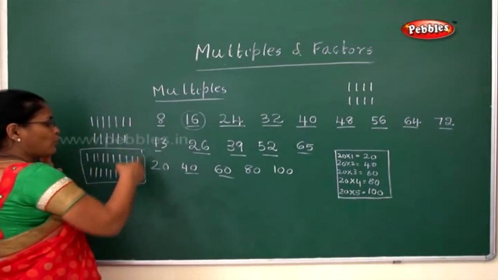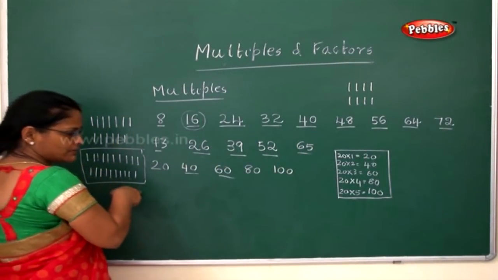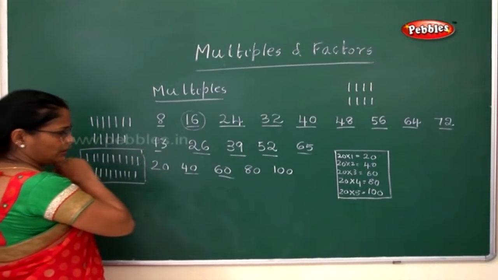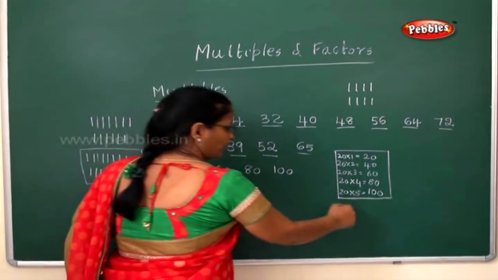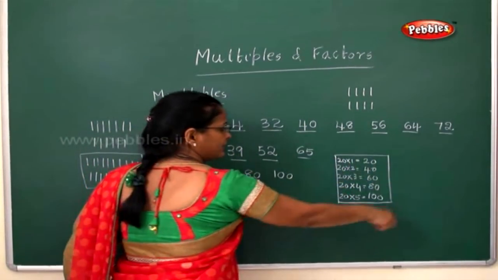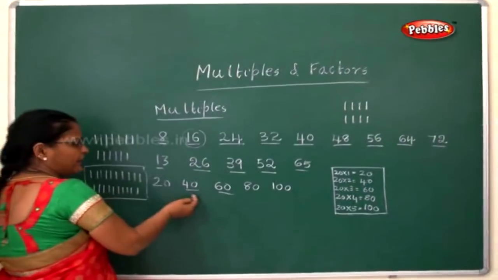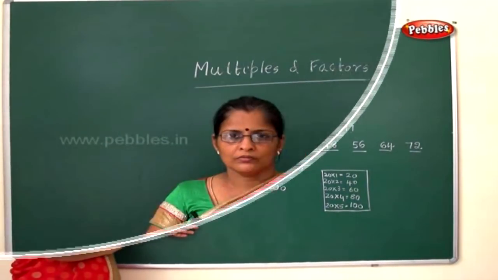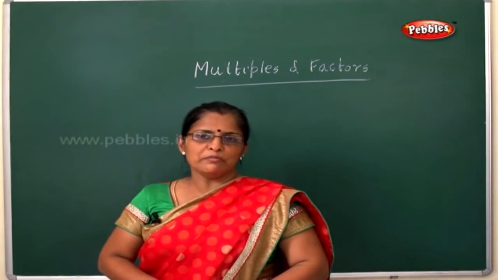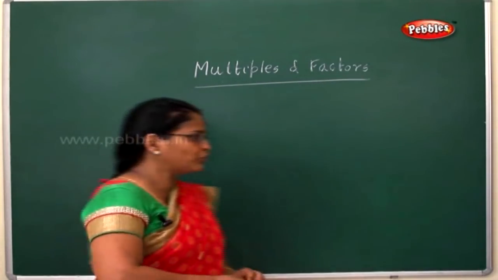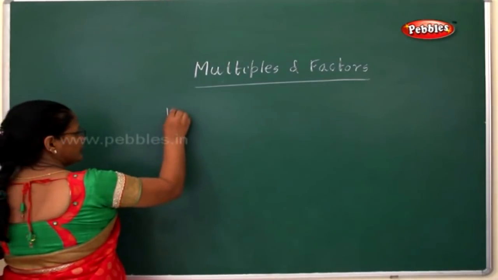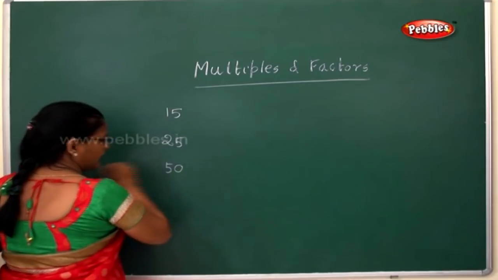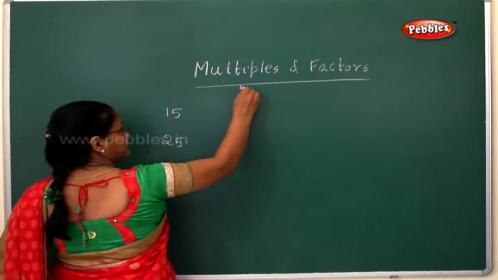Actually the method I am teaching is a simpler and easier method, but this is not the way for you to do it. You have to immediately draw a rough column, start writing the tables, and then fill up the multiples. See, the next sum is: write 5 multiples for each of the following: 15, 25 and 50. Again I'll repeat, you have to write 5 multiples only.